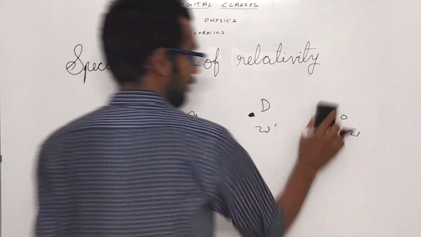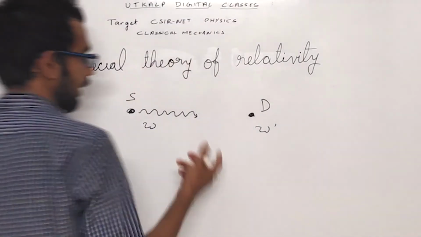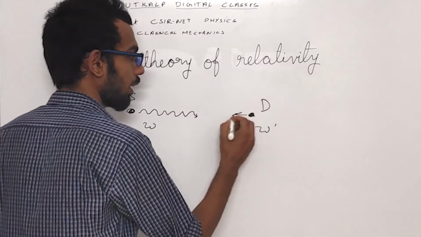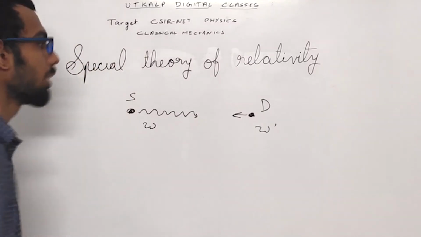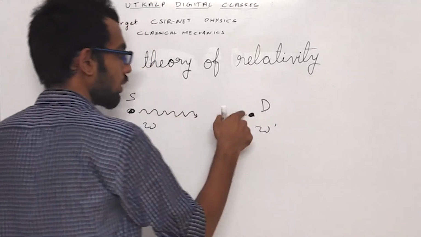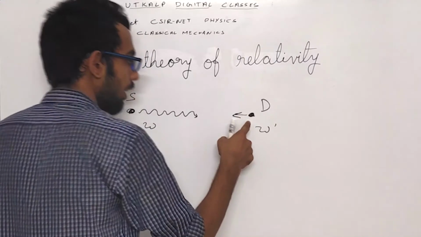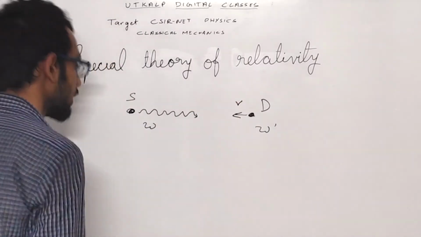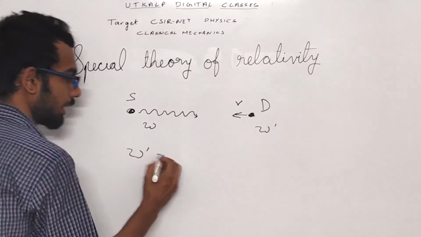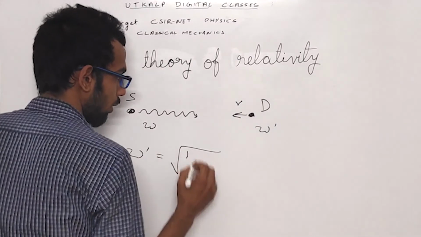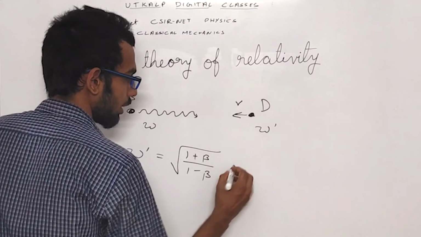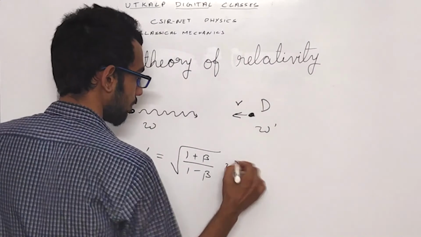But if the source and detector are moving towards each other, I always consider the detector as the moving thing. If the detector is moving towards the source at a velocity v, then omega dash, the frequency as observed by the detector, equals root of (1 plus beta by 1 minus beta) into omega.